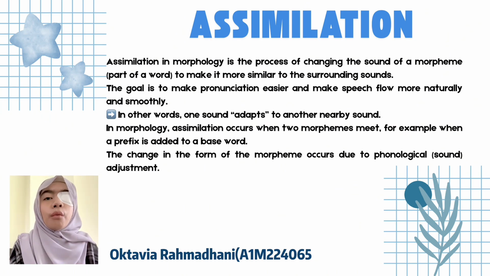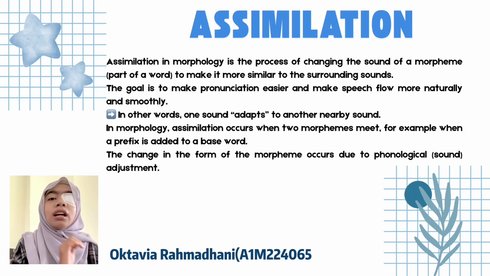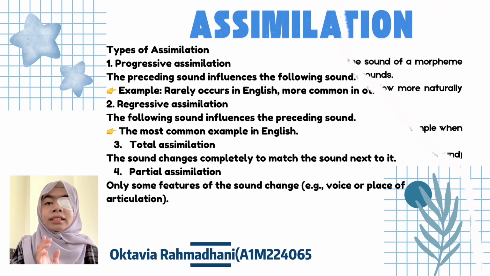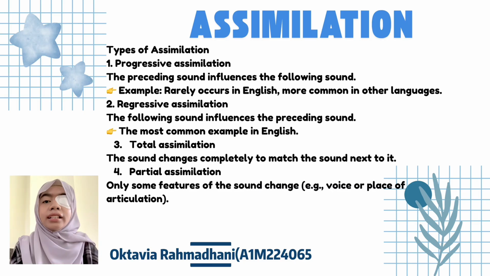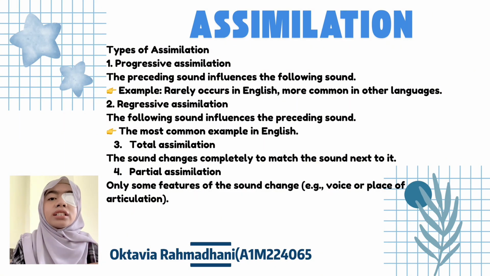For example, when a prefix is adapted to the base word, the change in the form of the morpheme occurs due to phonological sound adjustment. There are four types of assimilation. First, progressive assimilation. The preceding sounds influence the following sounds. This rarely occurs in English, and is more common in other languages.